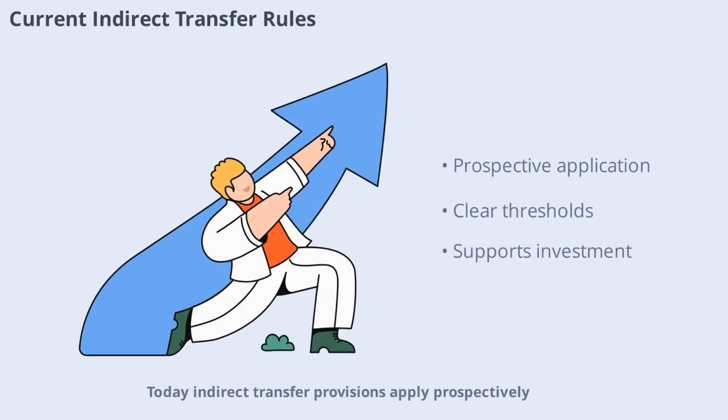Today, indirect transfer provisions apply prospectively, with clear thresholds for substantial value and minimum holding. The rules provide certainty for cross-border M&A, ensuring that only transactions with significant Indian asset exposure are taxed. This clarity supports foreign investment while protecting the tax base.